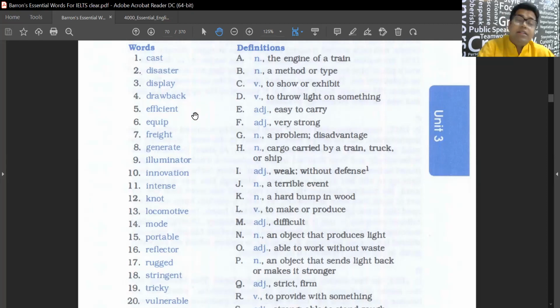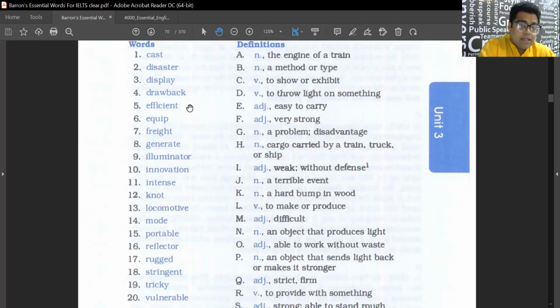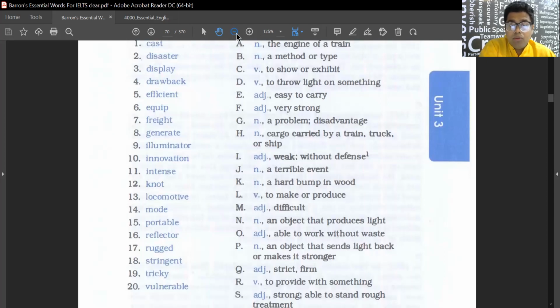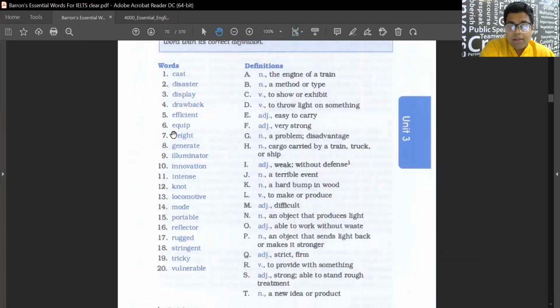कोई वस्तु, कोई चीज को आप प्रदर्शन करते हो, that is display. Drawback. Drawback means the weak point of something. That is a drawback. Disadvantage. That is a drawback. Then efficient. Efficient is something that saves time, energy, and effort, and also saves money, costs less. That is efficient. Equip. Equip means to put some tools so that the thing can work better. That is equip.